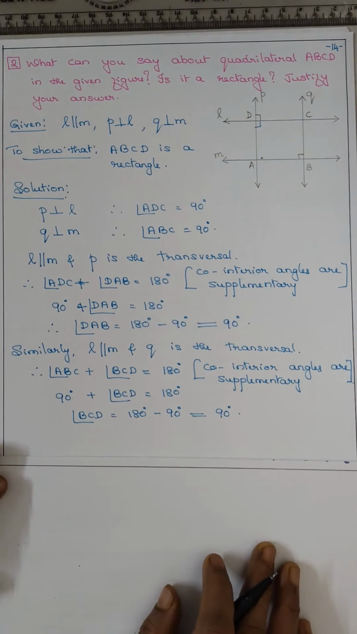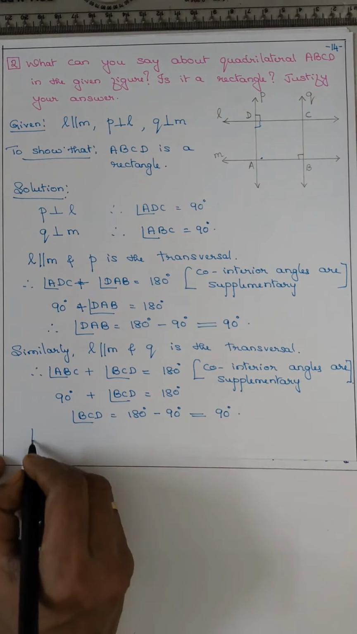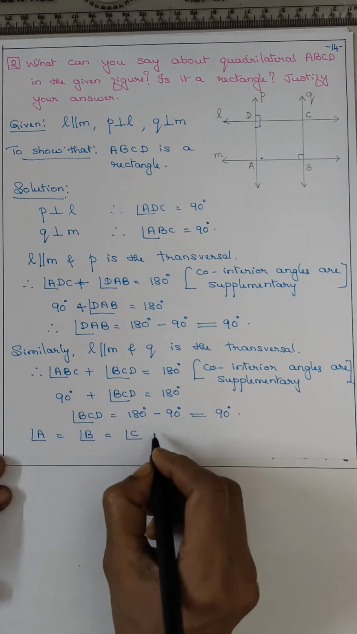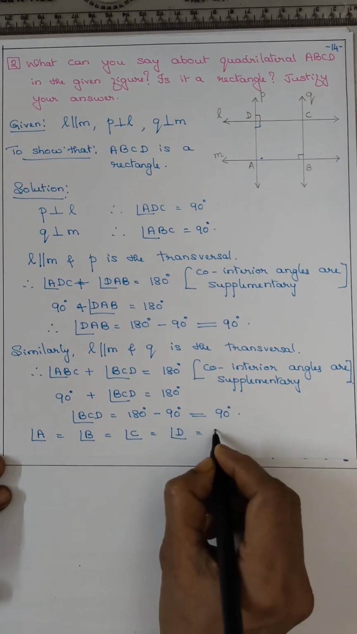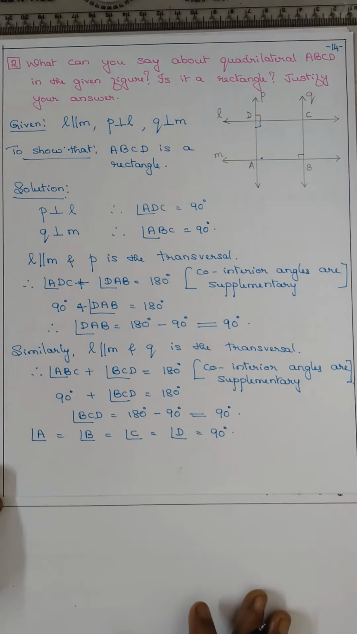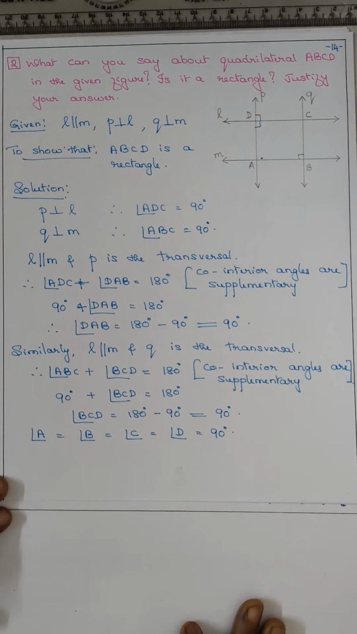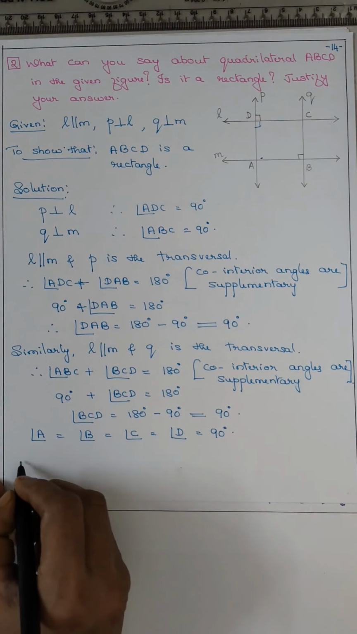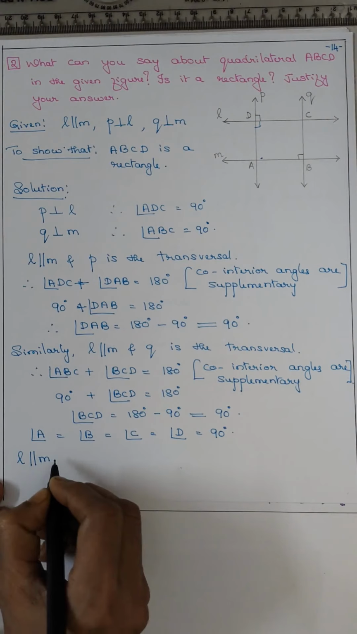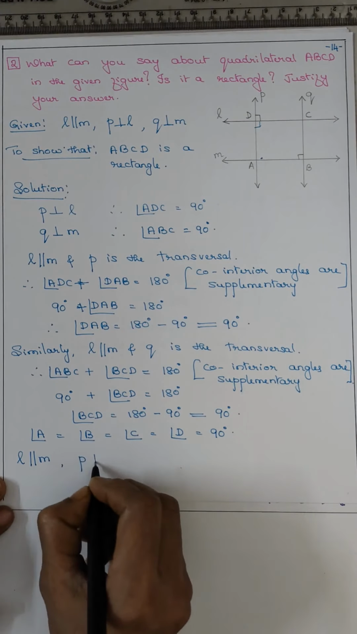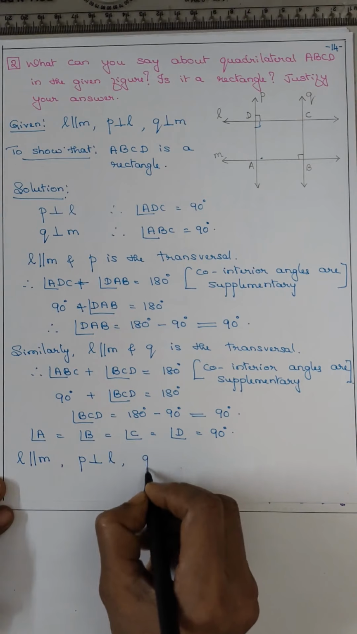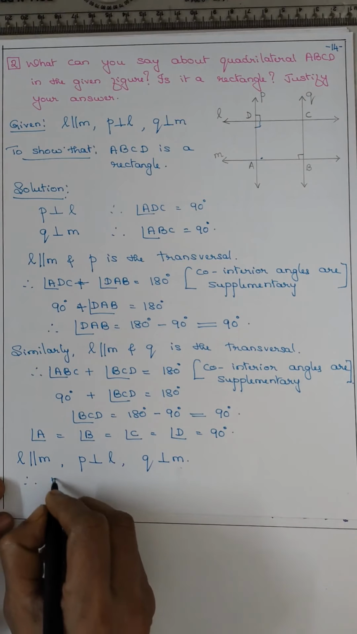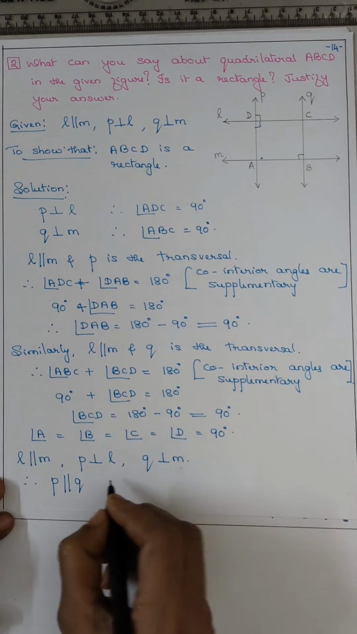So you got all the angles. Angle A is equal to angle B is equal to angle C is equal to angle D is equal to 90 degree. Now opposite sides are parallel. They have given L is parallel to M. So L is parallel to M. P is perpendicular to L. Q is perpendicular to M. Therefore, P is parallel to Q.